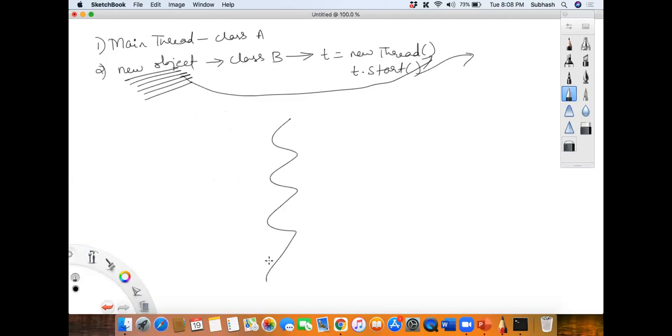So there would be a main thread. I will create an object, and then attach this object with a new thread and call t dot start. A new thread will start running simultaneously. If I want to create one more thread, I create one more object and then associate that object with one more thread, t dot start. Again, if I want one more thread, I create one more object and associate it with a new thread, isn't it? So this is how we basically create threads. Agree, disagree?